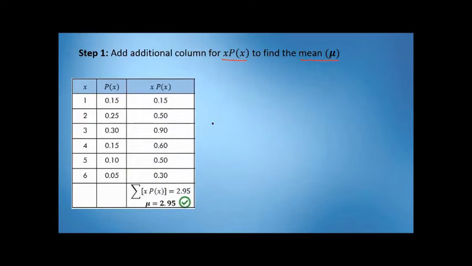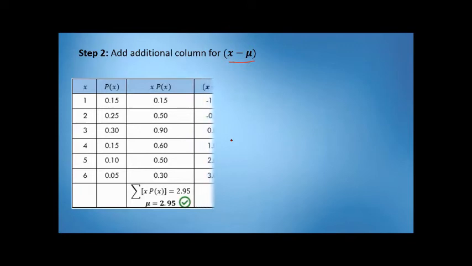Okay? The next step is to add additional column for x minus mu. Okay? So, magdadagdag tayo ng additional column and we will label it as x minus mu. So, ibig sabihin, each value of x minus the mean. Okay?